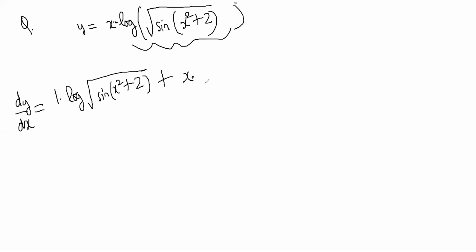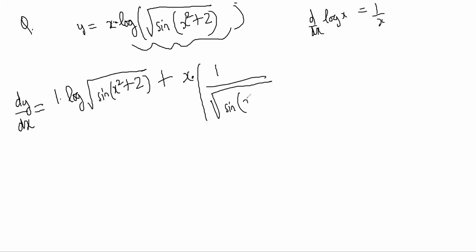Now let's differentiate the second one properly. So log of x differentiation is 1 by x, okay? d by dx of log of x is equal to 1 by x. I will first differentiate with respect to log. So it becomes 1 by root of sine of x square plus 2. Then I will start going inside.